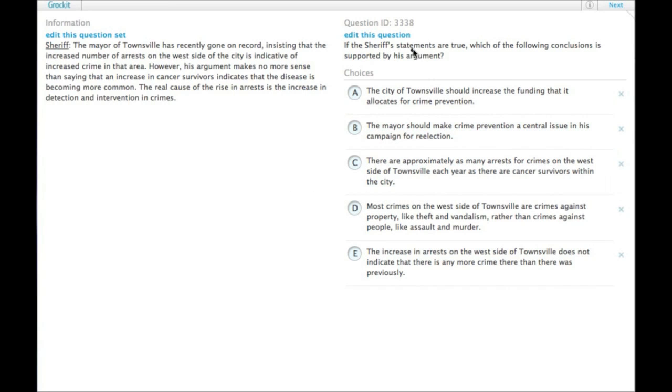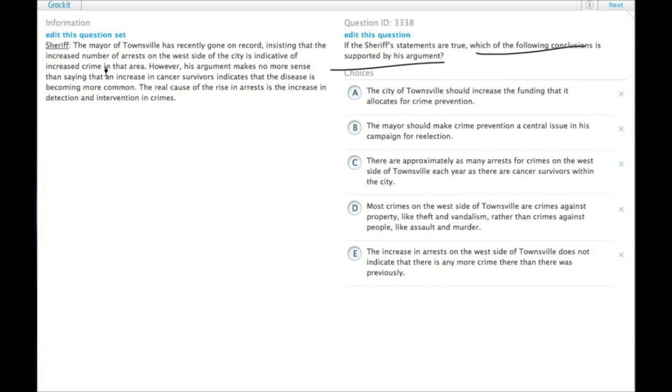So if the sheriff's statements are true, which of the following conclusions is supported by his argument? Which of the following conclusions is code for an inference. We need to find something that must be true based on what the passage says. So the sheriff's claim basically is that the mayor is wrong.